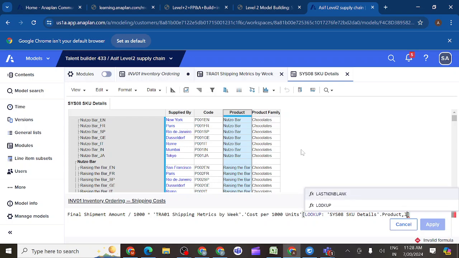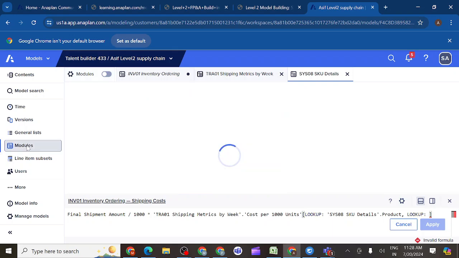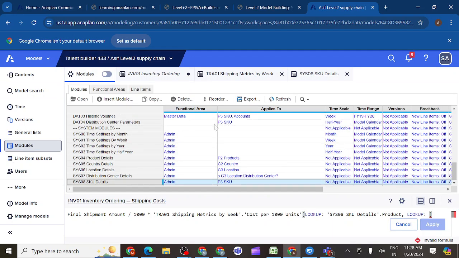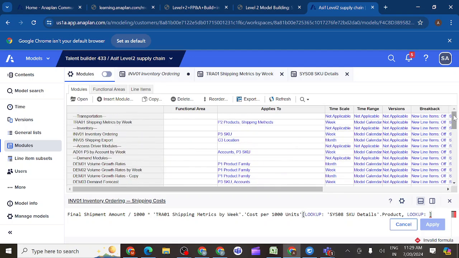Then one more problem I have. What is that problem? Shipping method, I also have a problem. Is it correct? Yes. Shipping method, I also have as an extra dimension in my source module. You can see here, in the source module I have the shipping method as well. That is also making a problem for me. I can't pull directly without considering this shipping method. I need this shipping method as well.